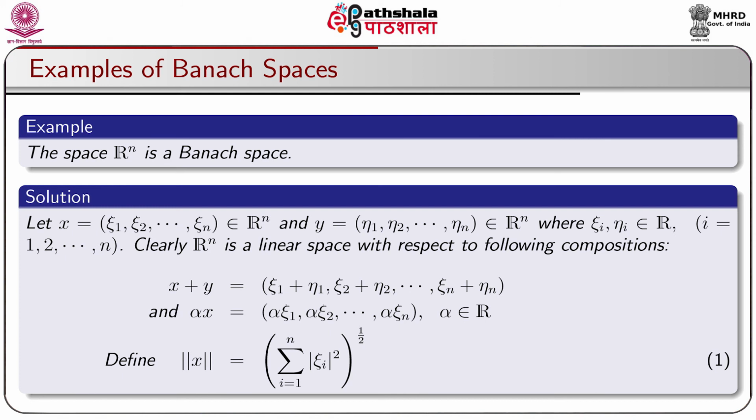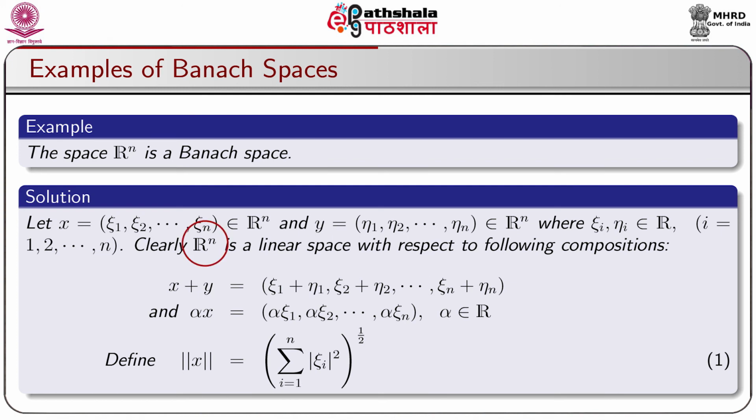So, first we start with an example of R^n, that is, n-dimensional Euclidean space over the field of reals, which will be a Banach space. The solution looks like this: let x = (xi_1, xi_2, ..., xi_n) belong to R^n and y = (eta_1, eta_2, ..., eta_n) belonging to R^n, where xi_i, eta_i belong to R, i = 1, 2 up to n.